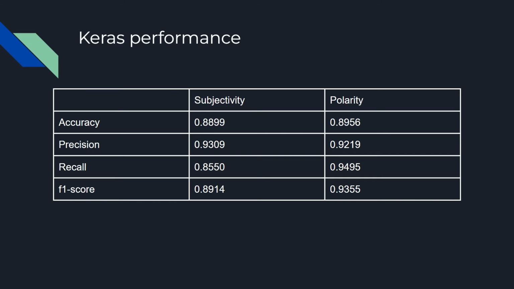Moving on, different versions of the models with different layers and parameters were carried out and experimented on to obtain the results shown. In general, the Keras models perform well with regards to both subjectivity and polarity detection. For both subjectivity and polarity, the models obtain a relatively high accuracy of about 89% with high precision and recall as well. As such, the F1 score obtained is also high. This could imply that there were only a small proportion of false negatives and false positives generated.